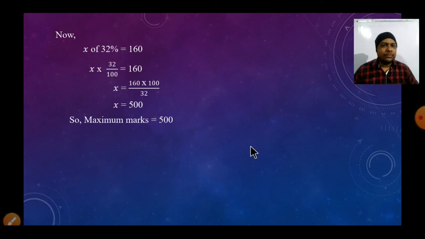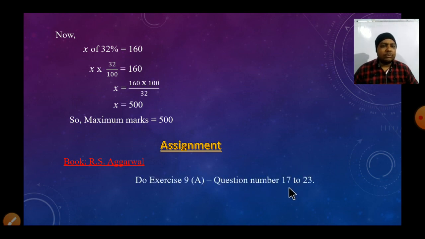Okay, students. So I hope that you all have understood, students. So now you have to do some assignment work at your home, dear. In the RS Aggarwal book, you have to solve questions number 17 to 23 of exercise 9A. Okay, dear. So thank you.